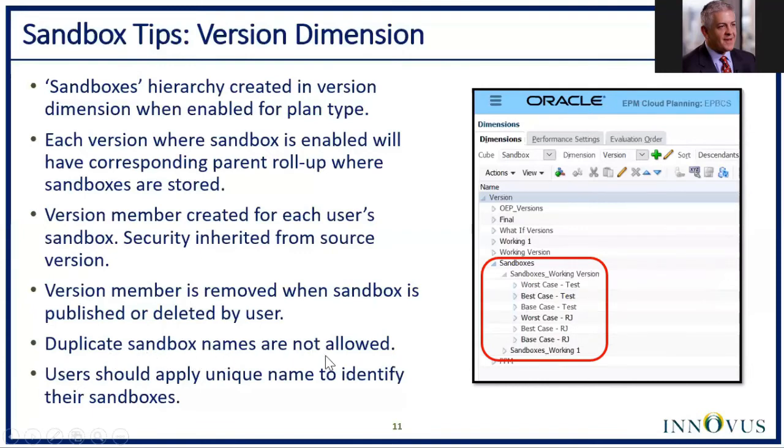For those of you who understand Essbase very well, you realize that duplicate member names are not enabled in Essbase BSO applications, and that's a common requirement, I don't want to call it a limitation. So one of the best practices I recommend when you're training your users on using sandboxes is that they always prefix their username to the sandboxes that they're creating, okay? Making sure that they're naming their sandboxes uniquely will prevent errors, and I'm going to create one and you'll see the error message that I get.